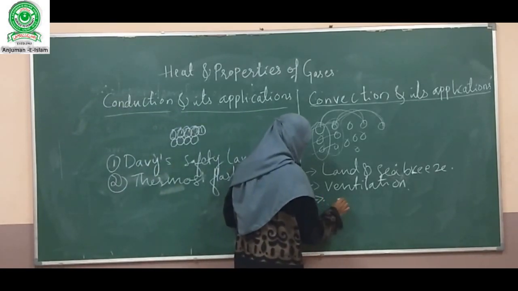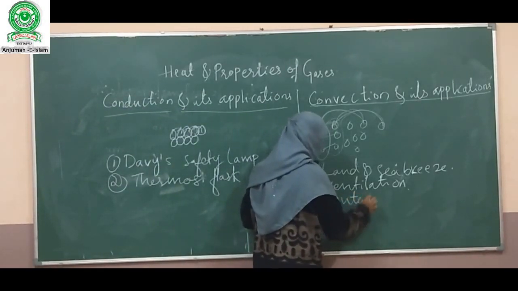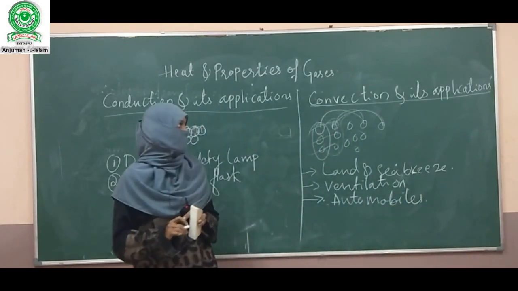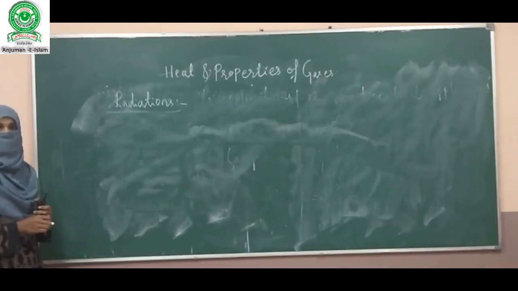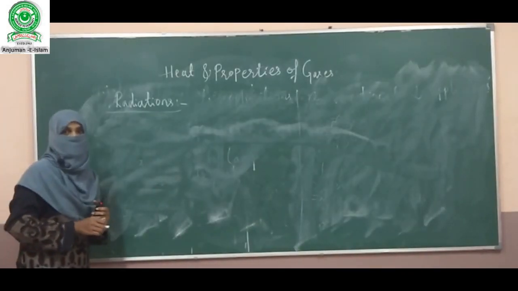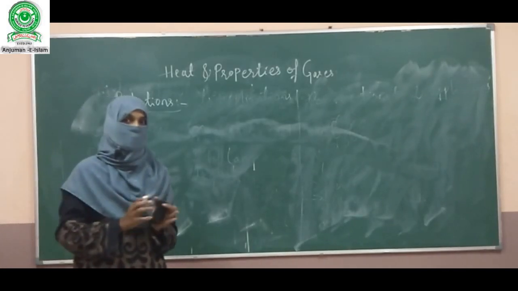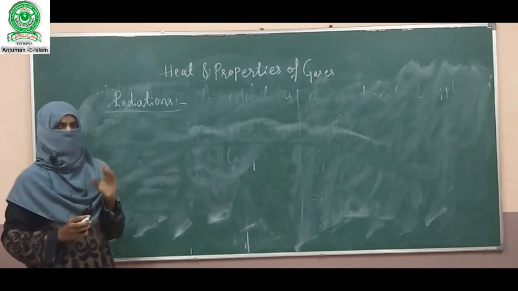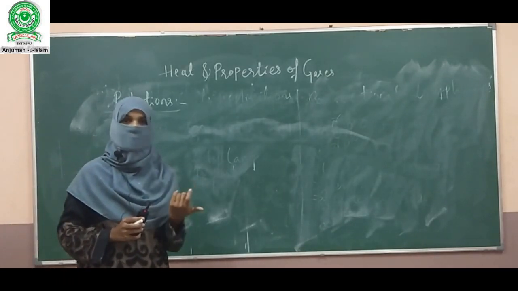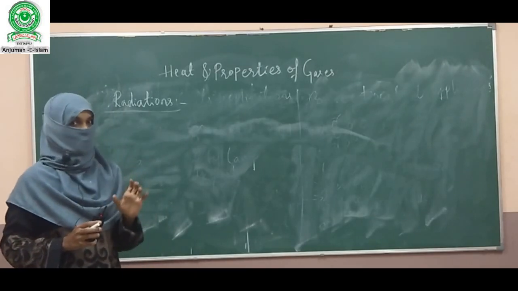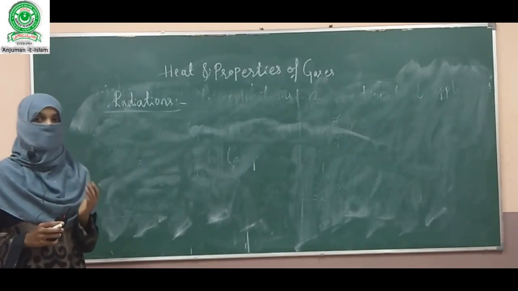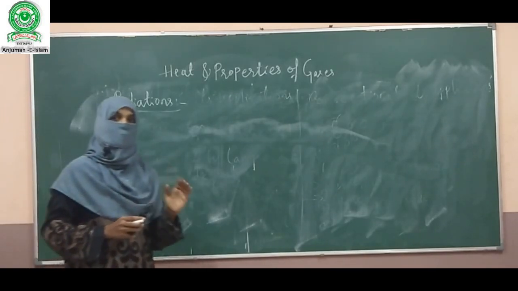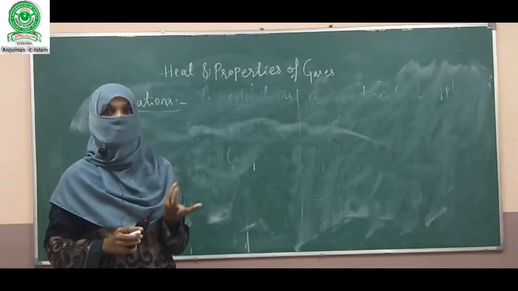Next one is automobiles. Automobiles work on the principle of convection. The next one is radiation. Radiation is transfer of heat from one place to another place without intervening medium. Radiation does not require any kind of material medium. For convection and conduction, a solid or liquid medium is a must, whereas radiation does not require any kind of material medium. So, radiation is defined as transmission of heat from one place to another place without intervening medium.